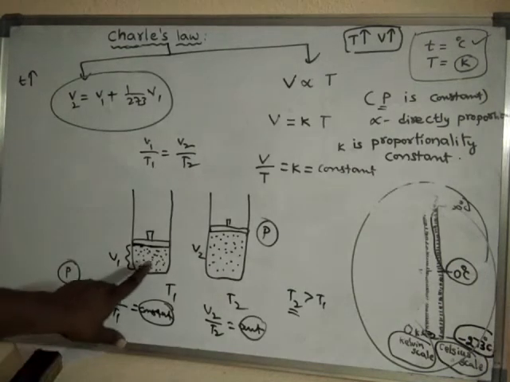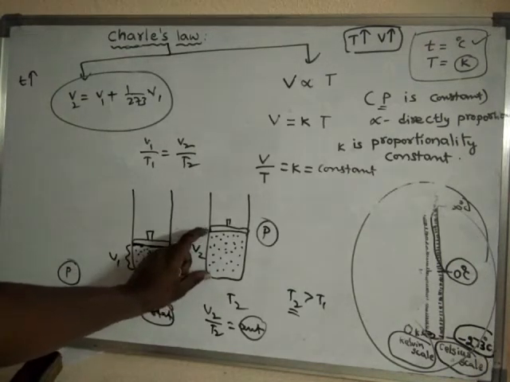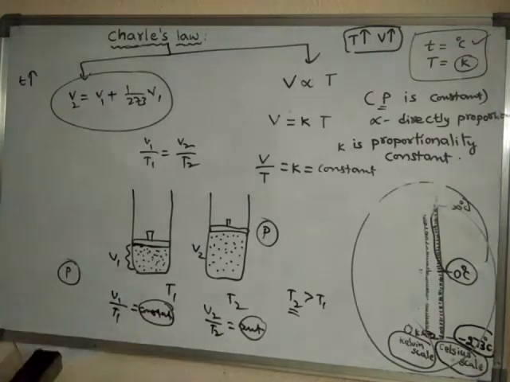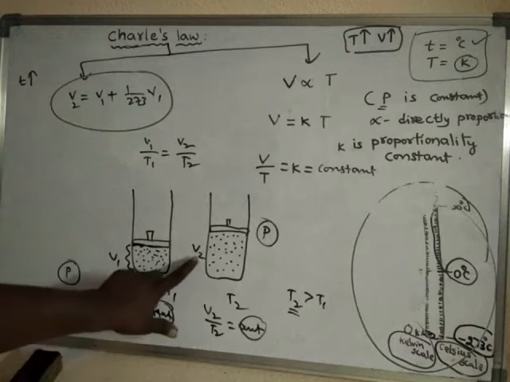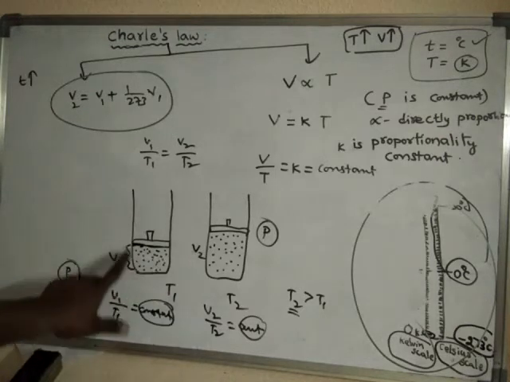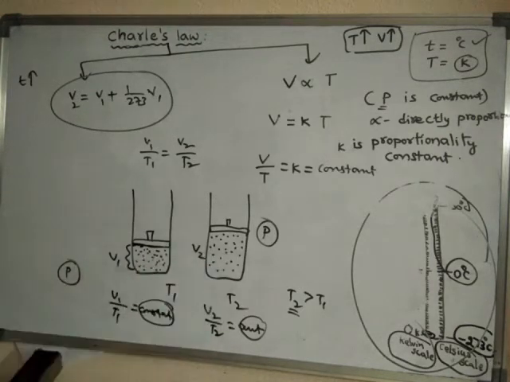Though there is an increase in volume and in temperature, the ratio of volume and temperature remains the same under the first condition and under the second condition.